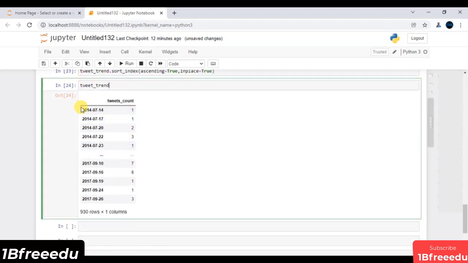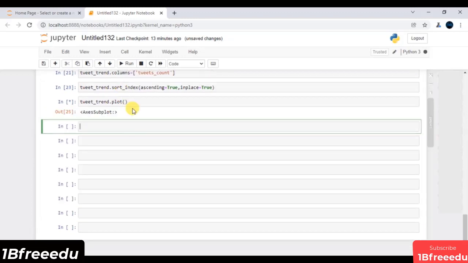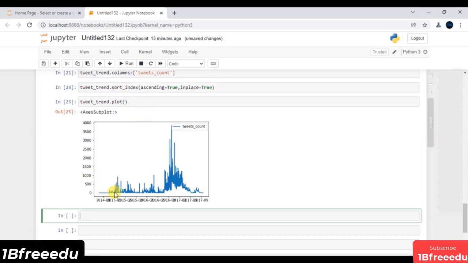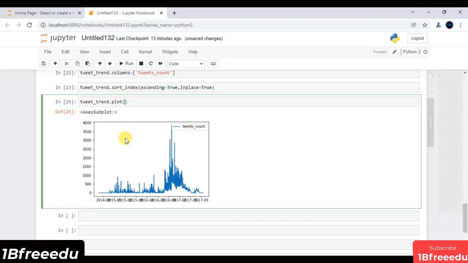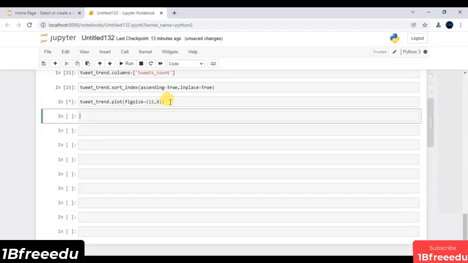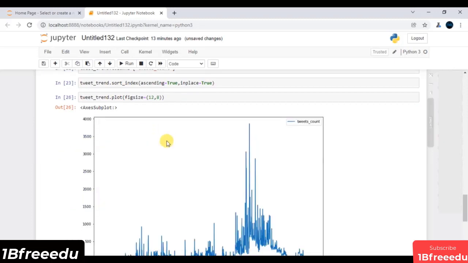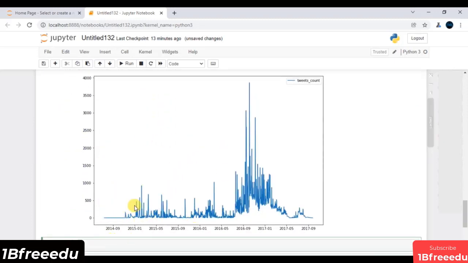Now I have to plot all of this. So I will say dot plot, and let me show you, if I execute this line of code, you are getting this line plot. Let me customize this line plot. I will say figsize, and let's say this time my figure size is 12,8. This is my window size on top of which I showcase my visualization. If I execute this line of code, now this is the bigger visualization that you are getting.